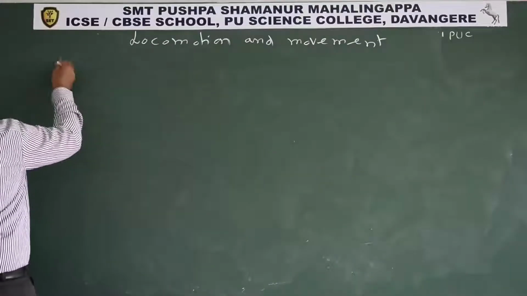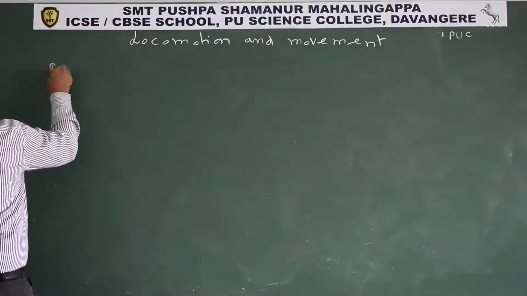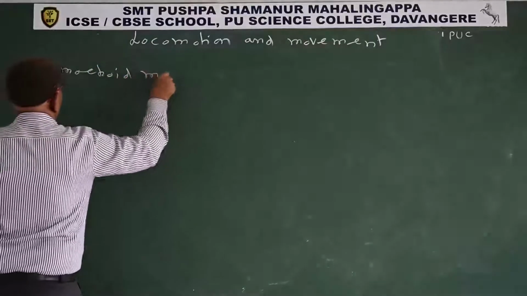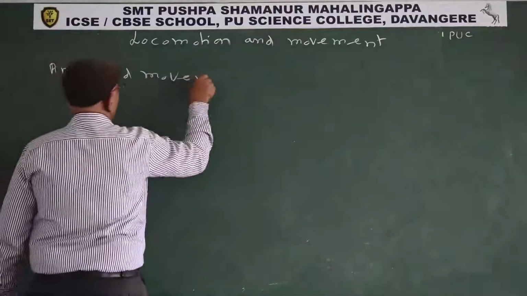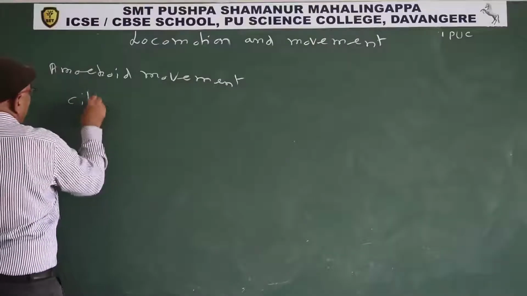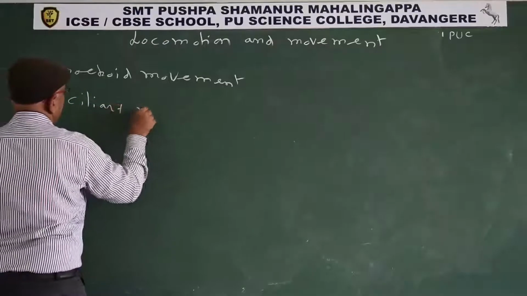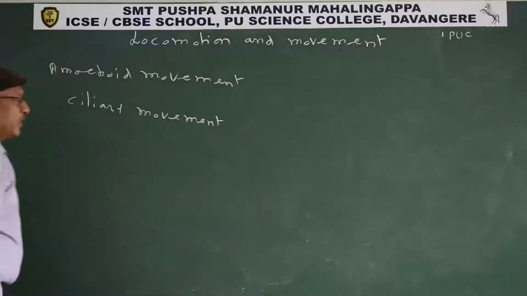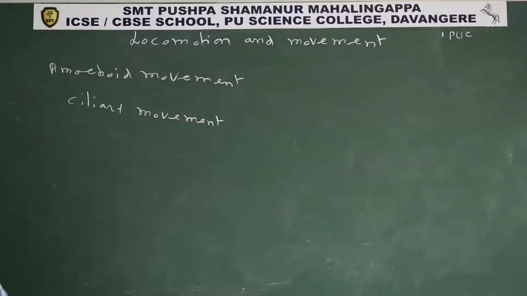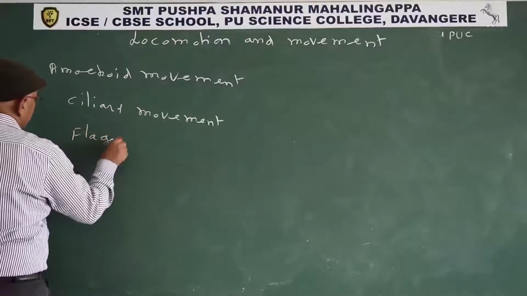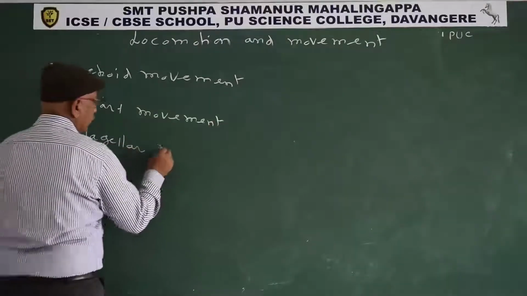So in our body, our body also exhibits amoeboid movement, ciliary movement, flagellar movement.